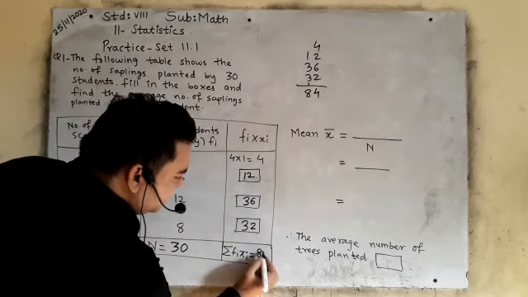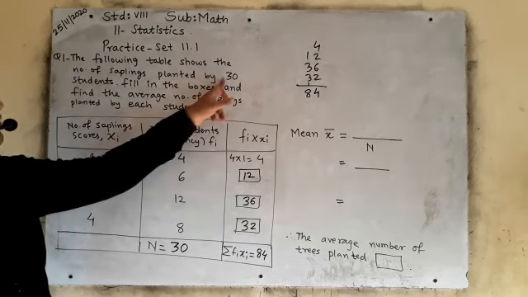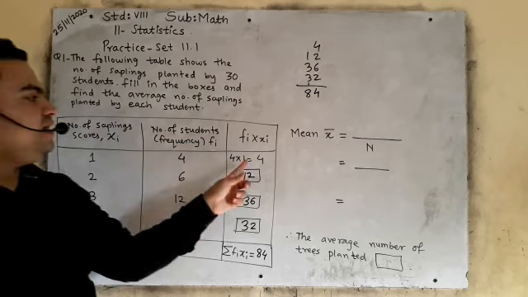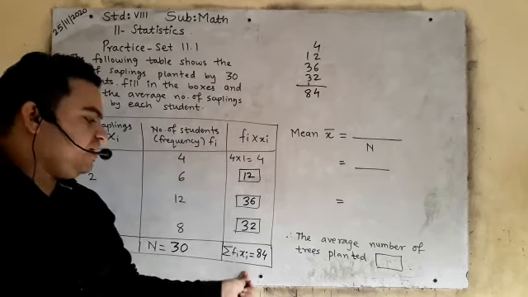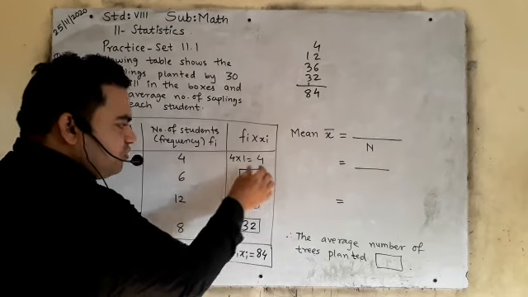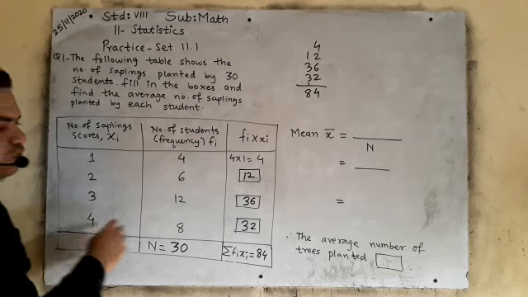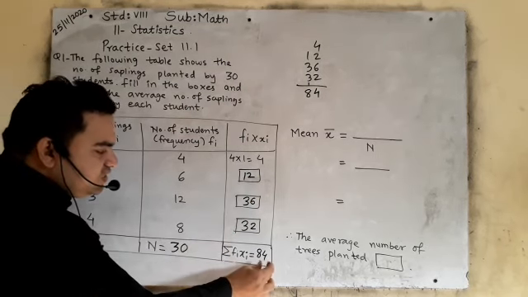So you will write here 84. Is it clear? Here total number of students 30. And sigma fi xi means addition of all the answers here: 4 ones are 4, 6 2s are 12, 12 3s are 36, 8 4s are 32. All these answers' addition you will write here.